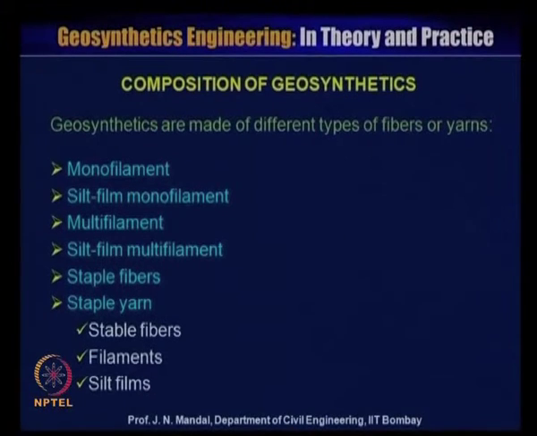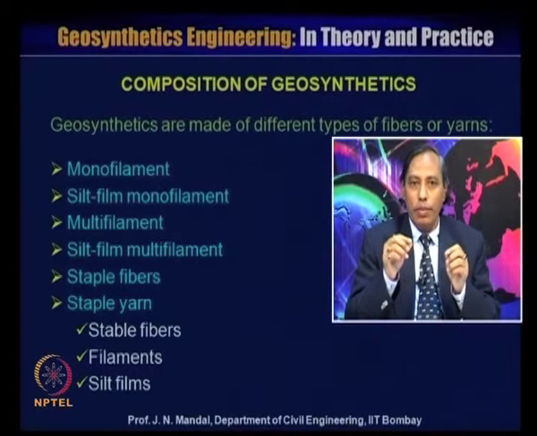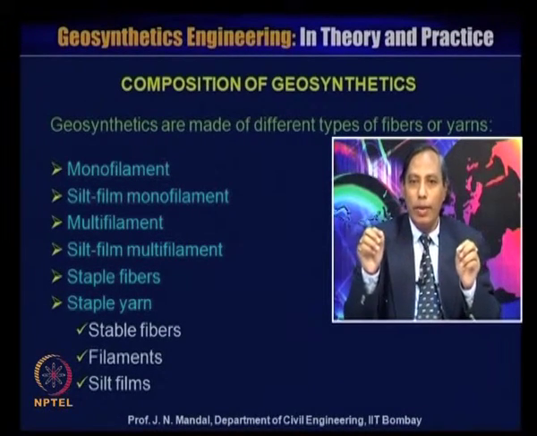Now what is the composition of the geosynthetics? Geosynthetics are made of different types of fiber or yarn. It looks like a cloth, or you can see some rope. You can see that some geosynthetic materials are made of some yarn.